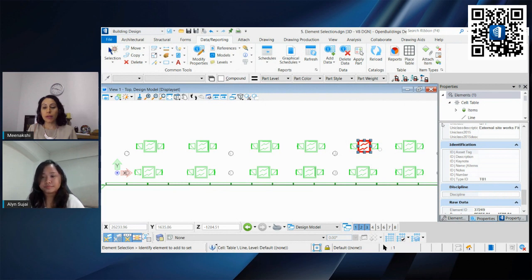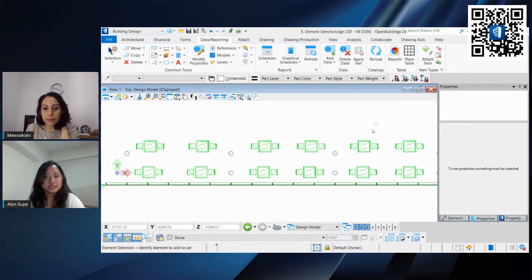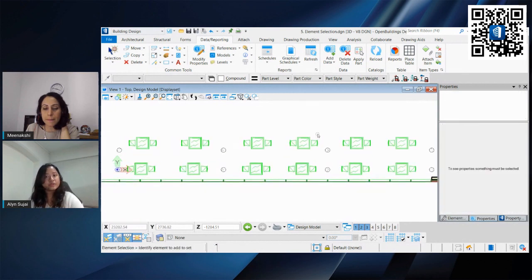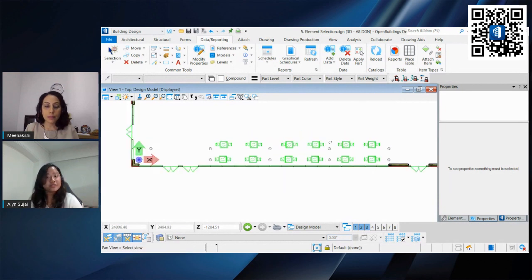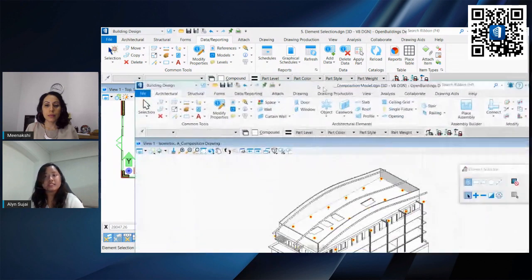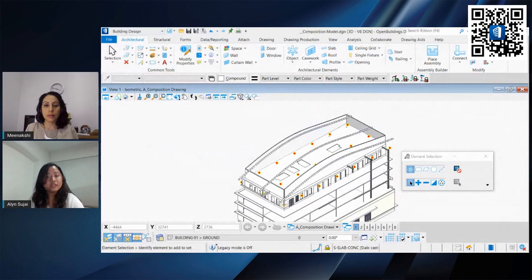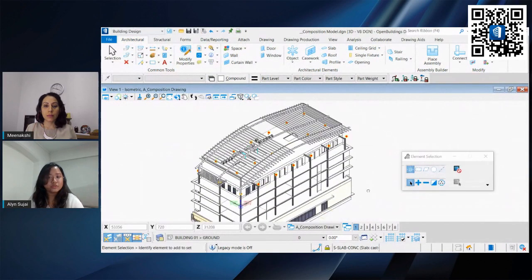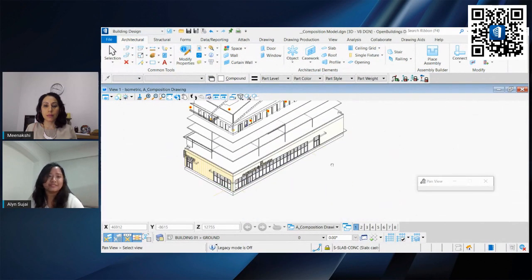Okay, great. Can you show us how to access the BIM properties in models in Open Buildings Designer? How do you look through these? Oh yeah, sure. What we have shown so far is just simple MicroStation tools plus some BIM elements. But you still have to remember that Open Buildings is still a BIM software. So if you want to create BIM components or do any BIM modeling, you have the capability to do it directly in Open Buildings as well, definitely.